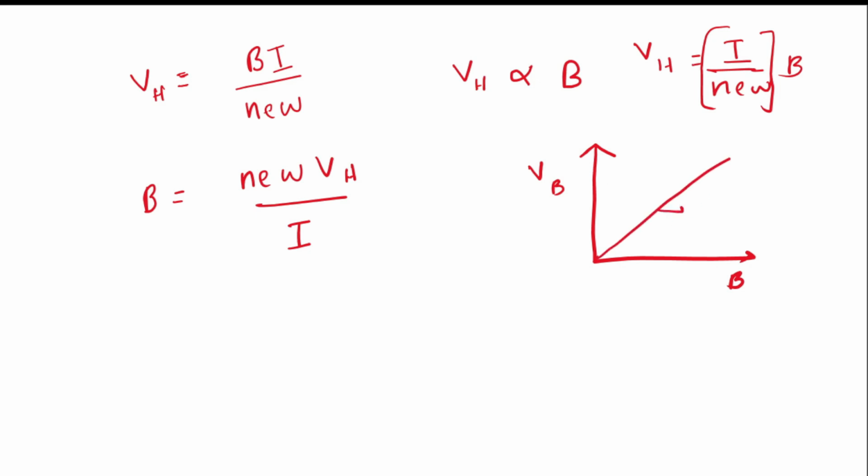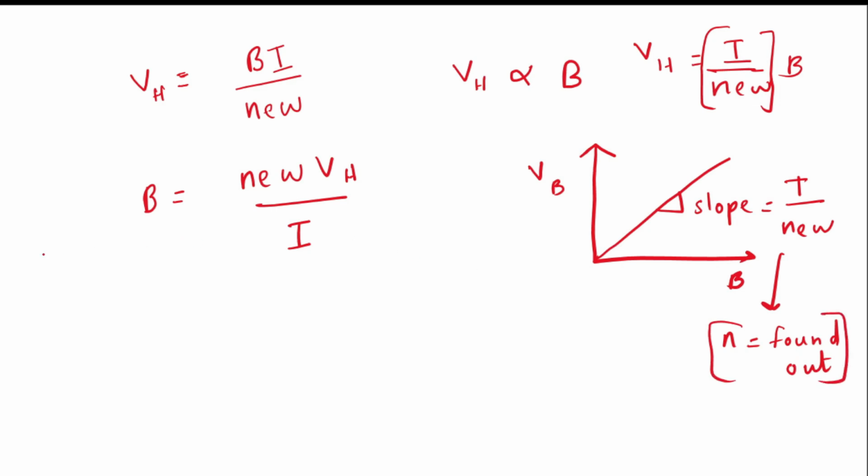When we measure the slope, it will be equal to I by NEW. So from this slope, N, the charge carrier concentration, can be found out. To measure the magnetic field, we can use this formula, NEW times Hall voltage by current. To get the charge carrier concentration N, we can do some graphical work. The Hall voltage is directly proportional to the magnetic field when the current passed through the material is kept constant.